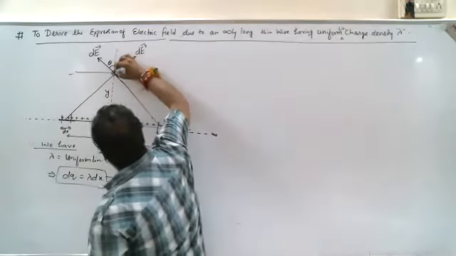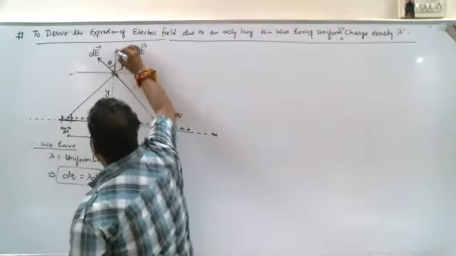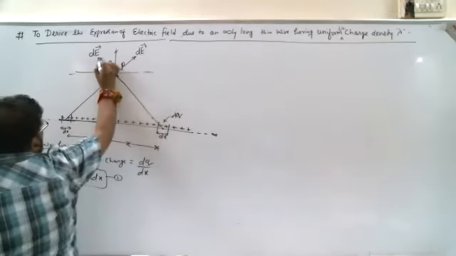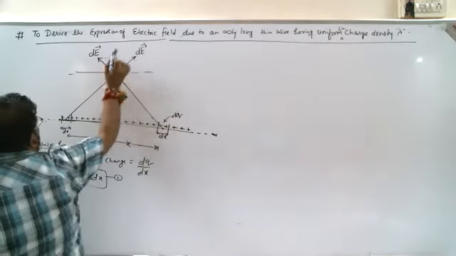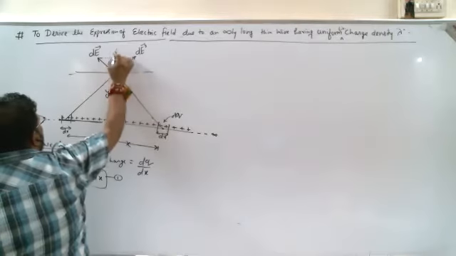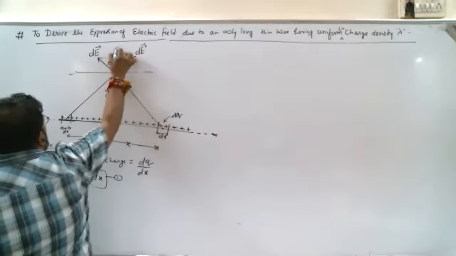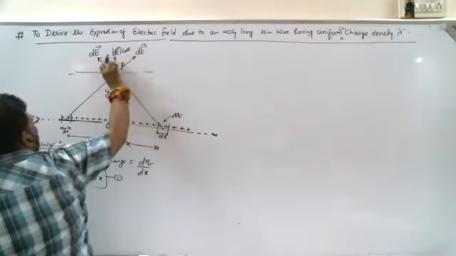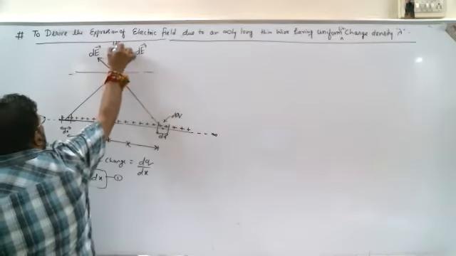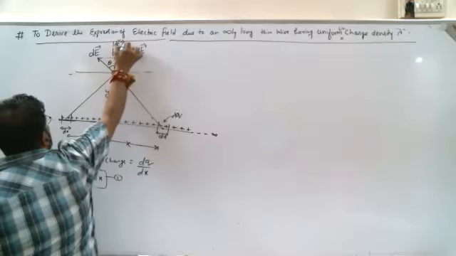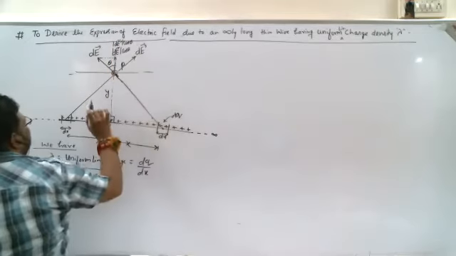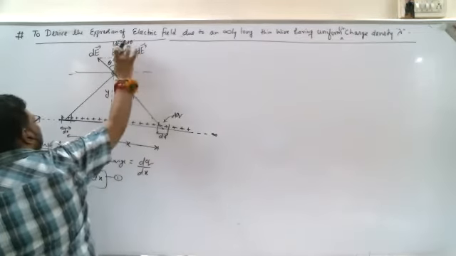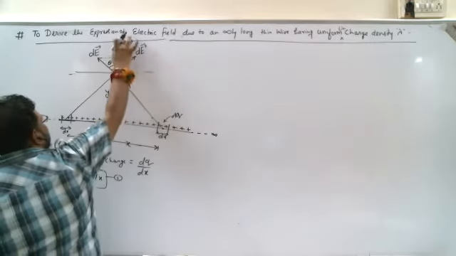Then the component along the y-axis will be dE cos theta, and this component dE dash cos theta, right? You can also write dE dash in vector form as well. I'm just removing the sign.